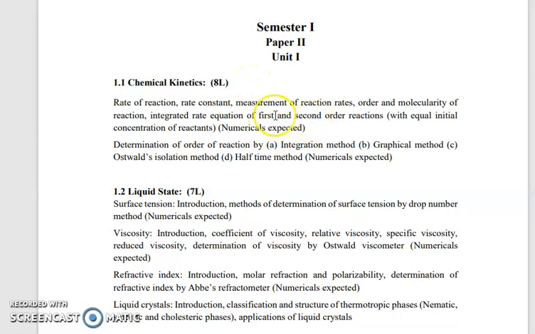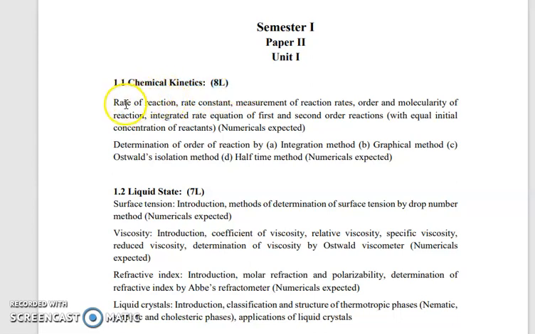I said that the three units are there in paper second. First unit is physical, second unit is inorganic, and third unit is organic. The first unit, physical, has chemical kinetics.